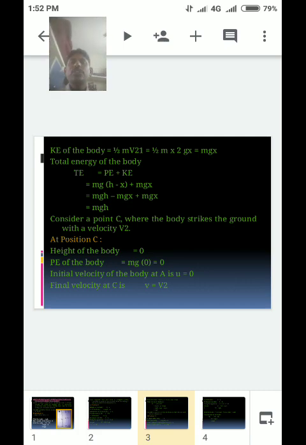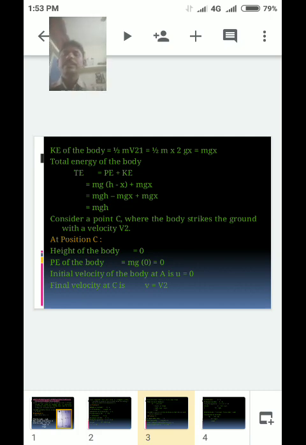Potential energy is equal to mg times 0, so it is 0. Initial velocity of the body at A is u is equal to 0. Final velocity at C is v is equal to v2.